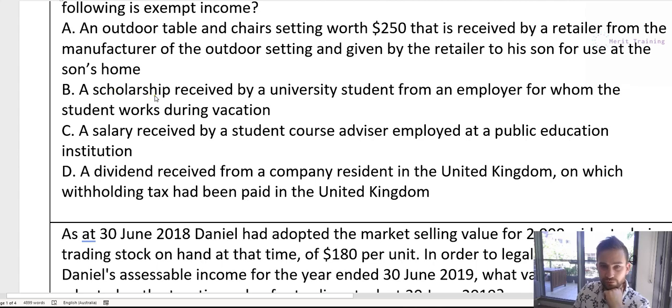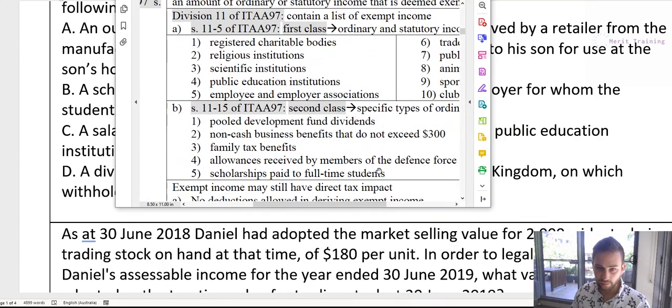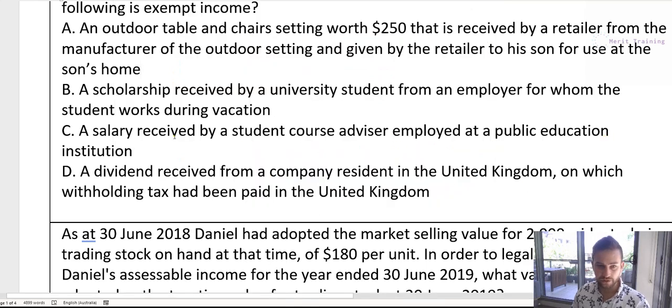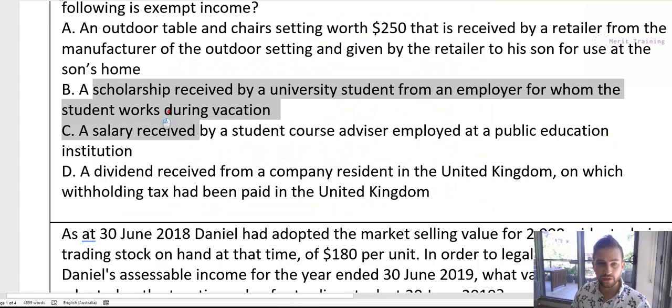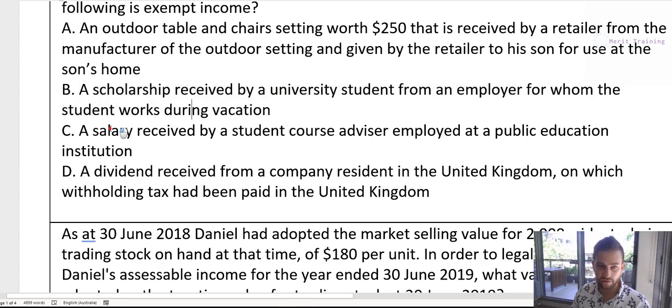So B, a scholarship received by a university student from an employer for whom the student works during the vacation. Now, a scholarship paid to full-time students would be exempt income. You can see here that it's not a full-time employee because this person works during the vacation. Okay, so B is incorrect for that reason.